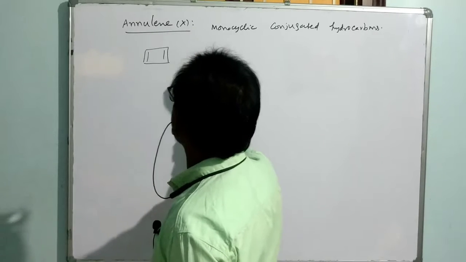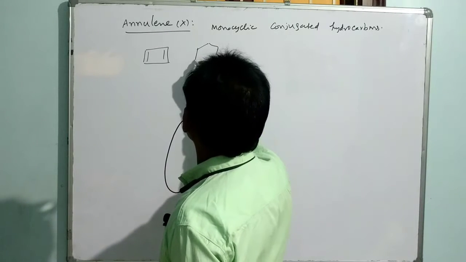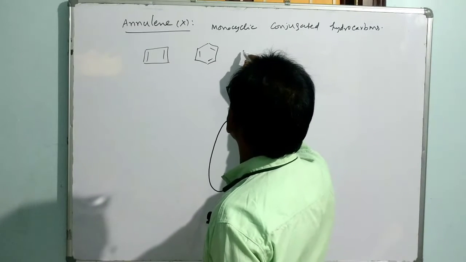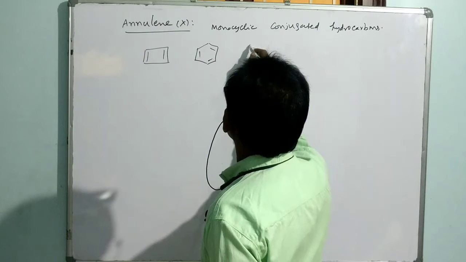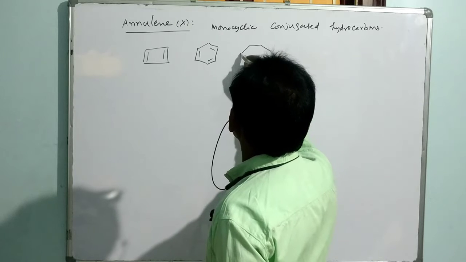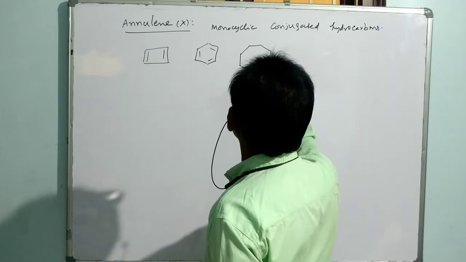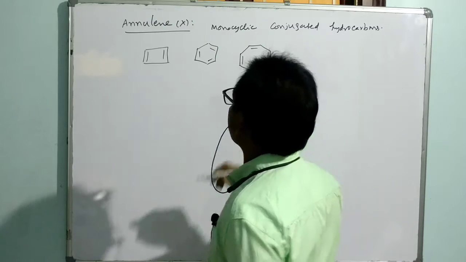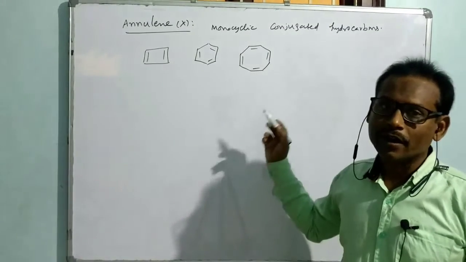This is annulene 4, annulene 6, like that. So this is annulene 8.